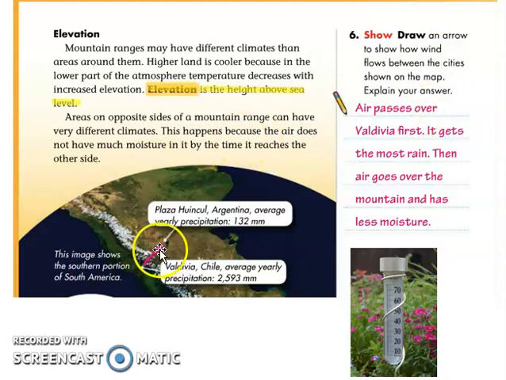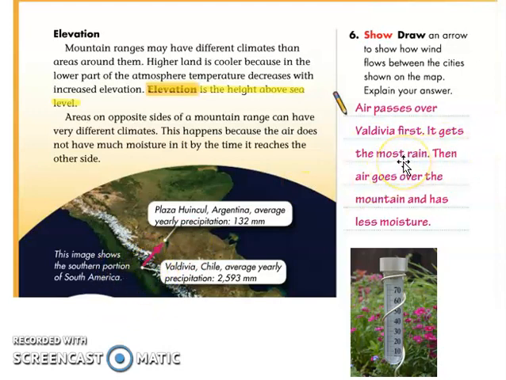Okay, so we have drawn here because here, girls, remember that the air is circulating, right? So the wind here in the water could pass in the land. So what will happen? Air passes over Valdivia first because Valdivia is near the water area.